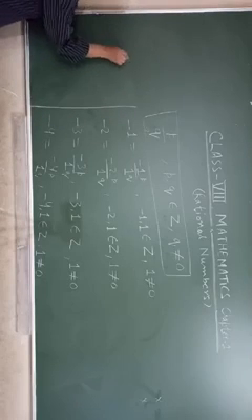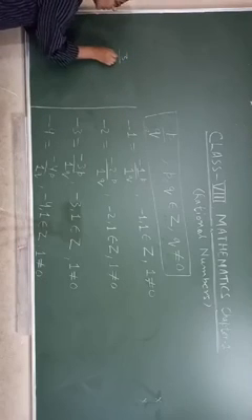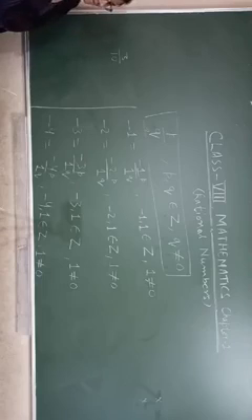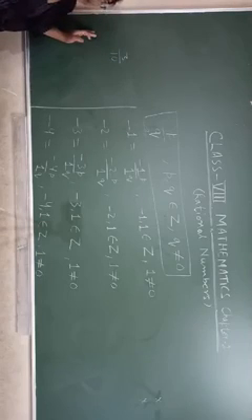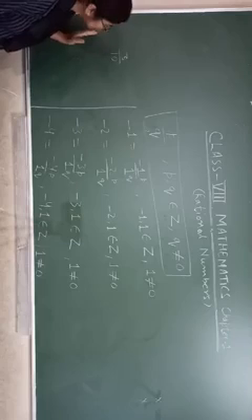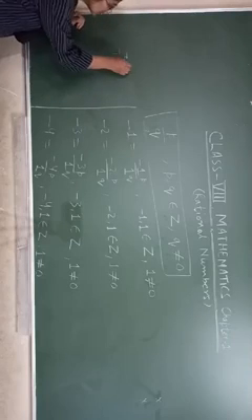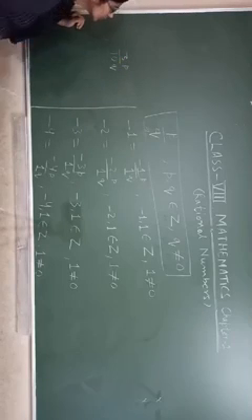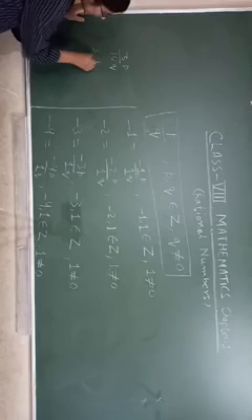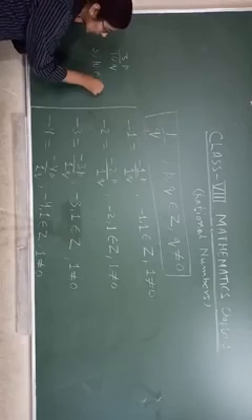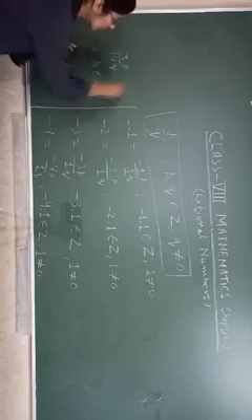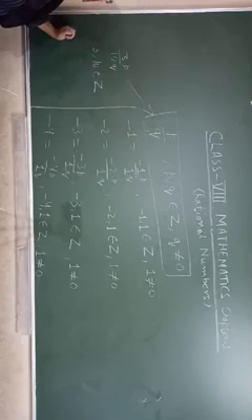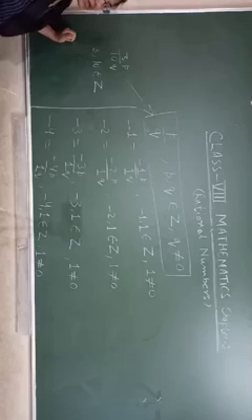What can we say about 3 upon 10? Is 3 upon 10 a rational number? We say yes. This is P and this is Q. 3 and 10 both belong to integers. If this fulfills the definition of a rational number, then it will be a rational number.